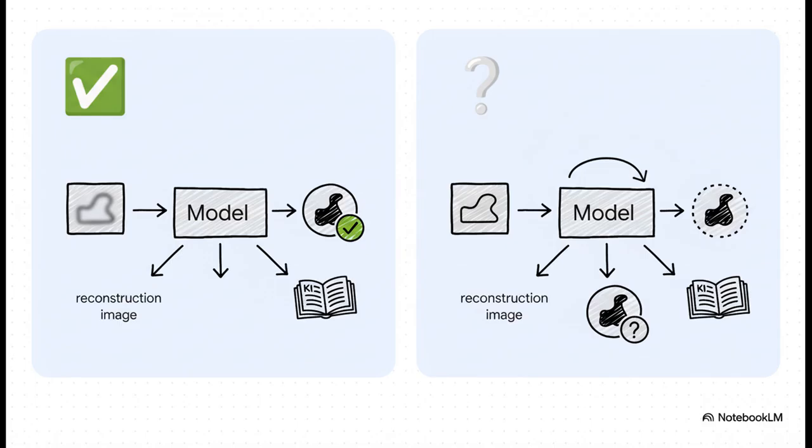So it does something really clever. It makes its own best guess about the label, a pseudo-label, and it uses that guess to teach itself. By doing this thousands and thousands of times, the model uses all that unlabeled data to sharpen its understanding, which in turn makes the classifier way, way smarter.